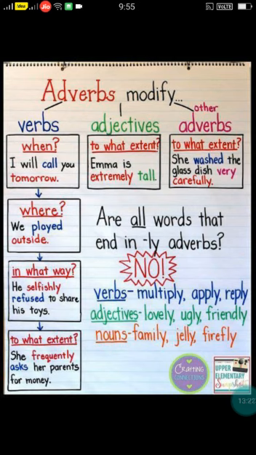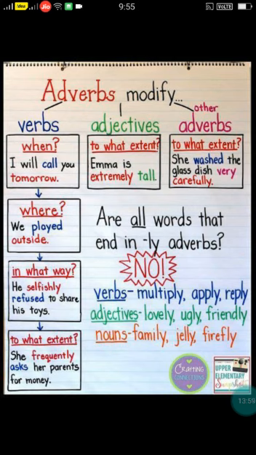All these words end with ly. Means it's not necessary that all these are adverbs. No, they are describing something. It's so lovely. No, this shirt is so ugly. Shirt is a noun, and you are describing that shirt using the word ugly. So ugly is an adjective. Lovely is an adjective. She is so friendly. She is a pronoun, and you are saying she is so friendly. Friendly is an adjective. So by this you might have understood that not all ly words are adverbs.